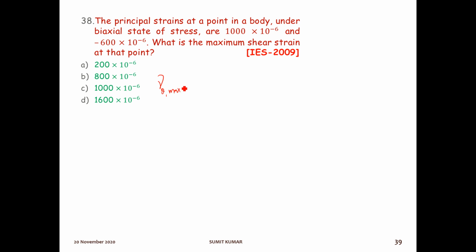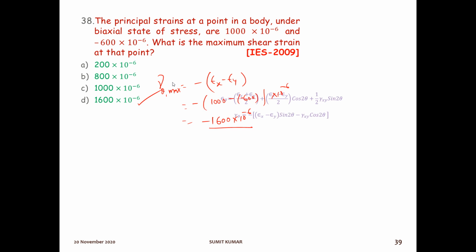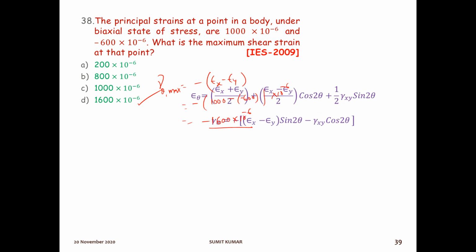It is the difference of the principal strains: 1000 minus minus 600 into 10 to the minus 6. So it will be 1000 plus 600, that is 1600 into 10 to the minus 6. So option number D is the right answer. This was the formula we have already discussed for maximum shear strain. In this question the shear strain is not given, so gamma xy is assumed to be 0.